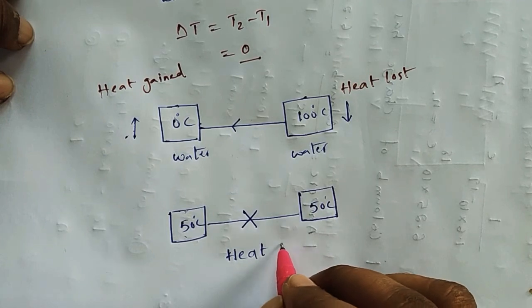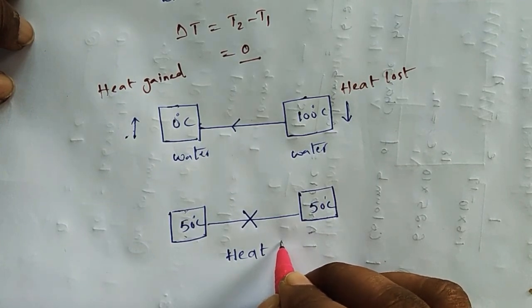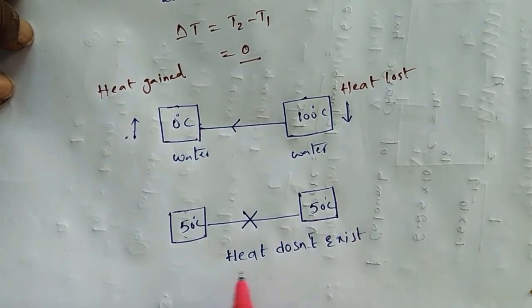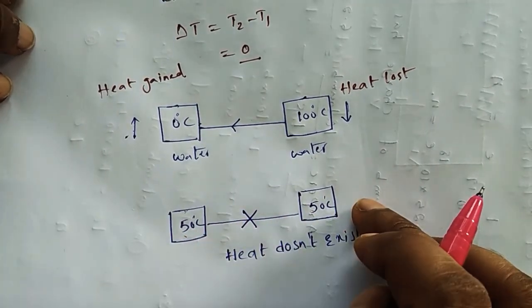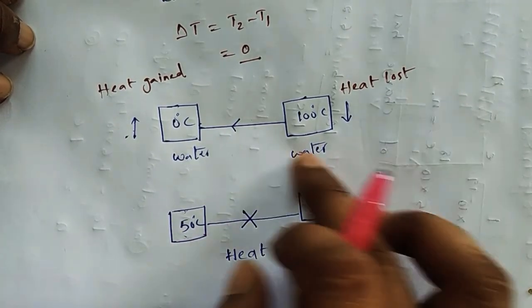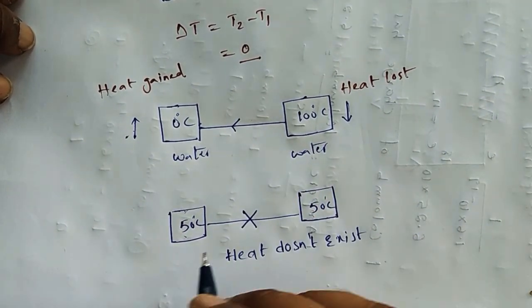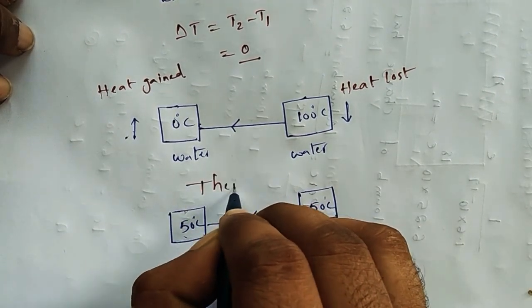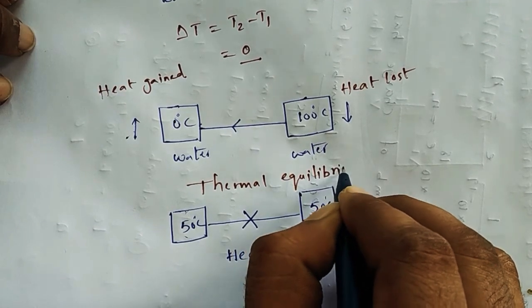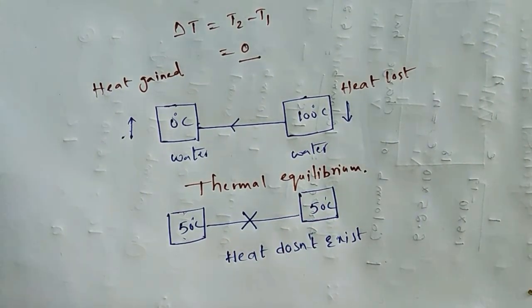So heat energy doesn't flow, heat doesn't exist. When the two bodies have the same temperature and there is no flow of heat, this condition we call thermal equilibrium.